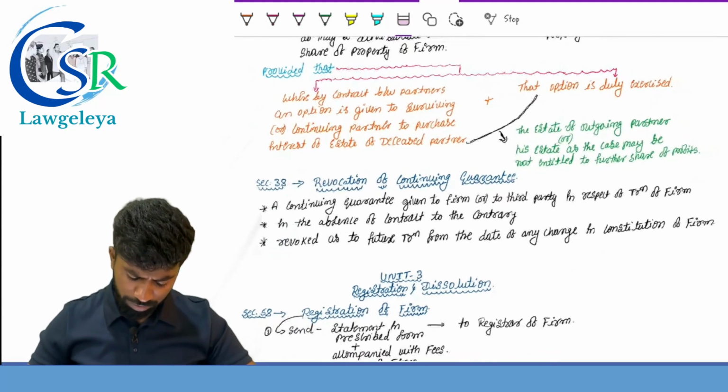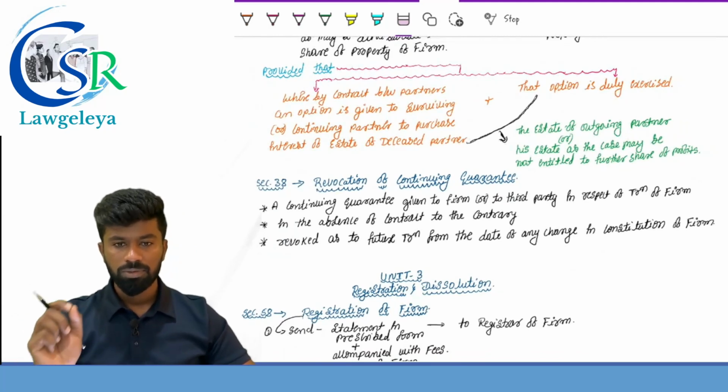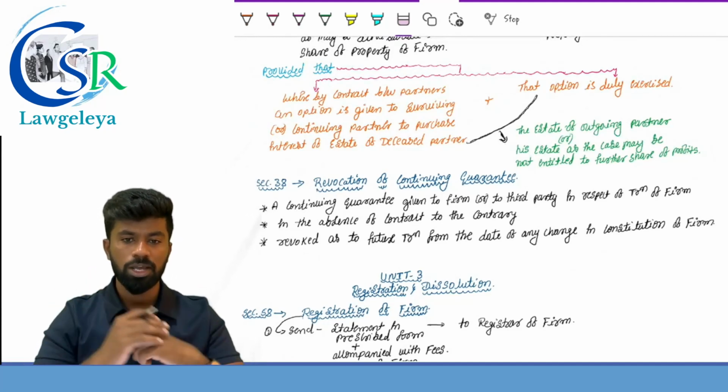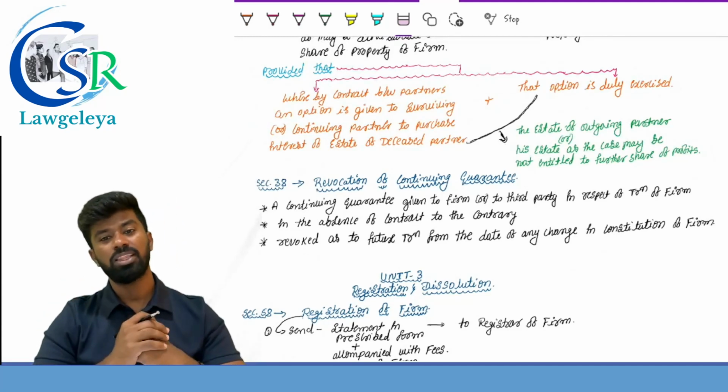Section 38, revocation of continuing guarantee. As you know, what is a continuing guarantee? A guarantee which is given for a series of transactions is called a continuing guarantee. A continuing guarantee is revoked by the death of whom?